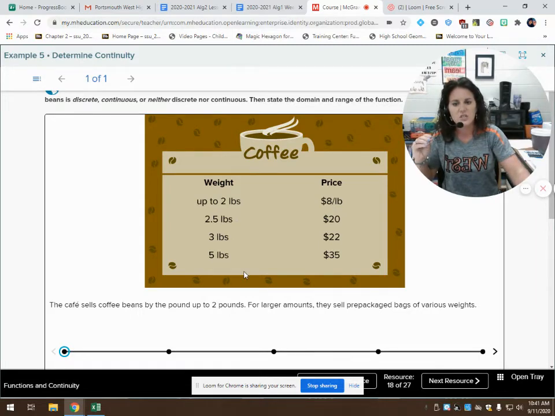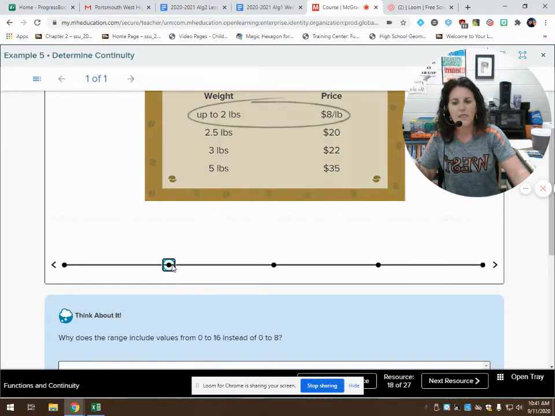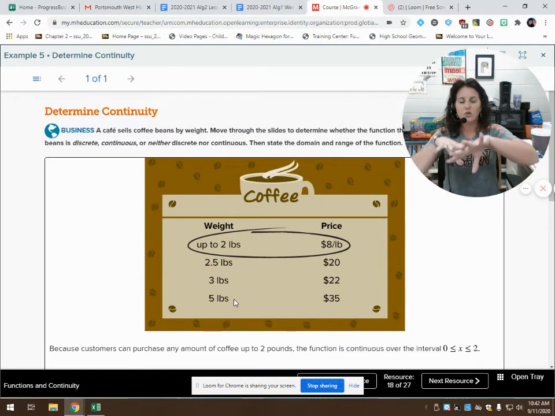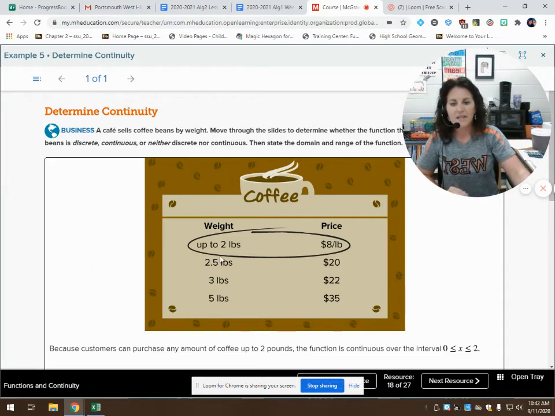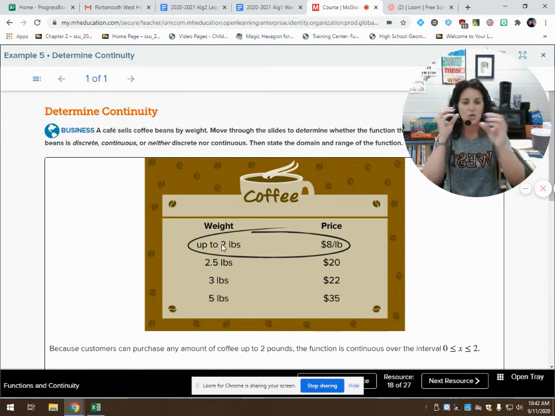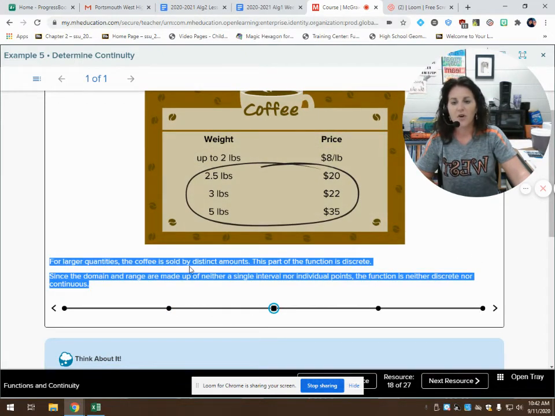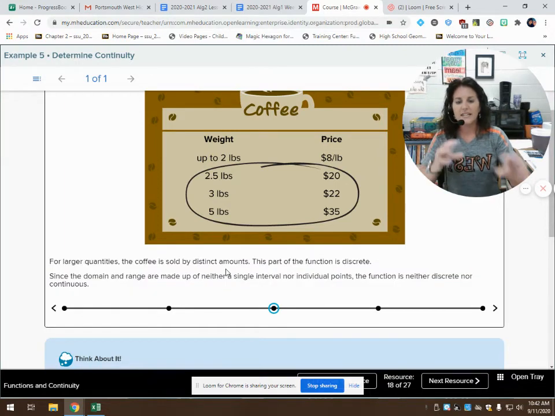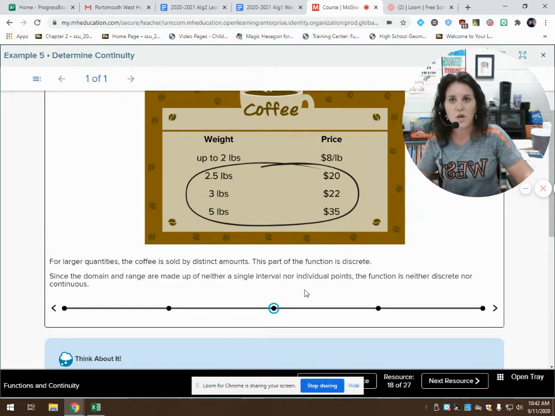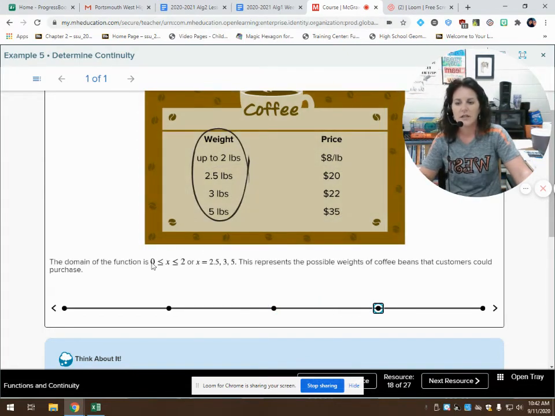Then each one of these are discrete. So that lets me know that my graph is going to be neither discrete nor continuous for the whole thing. But this part right here would be continuous over this interval from 0 to 2. It's a continuous function. So the function is continuous over the interval from 0 to 2. For larger quantities, it's sold by distinct amounts. Therefore, this part of the function is discrete. The domain and the range are made up of neither a single interval nor individual points. Therefore, the function is neither discrete nor continuous.